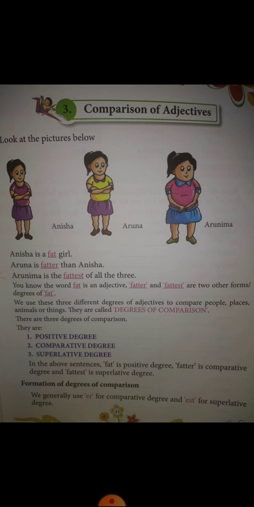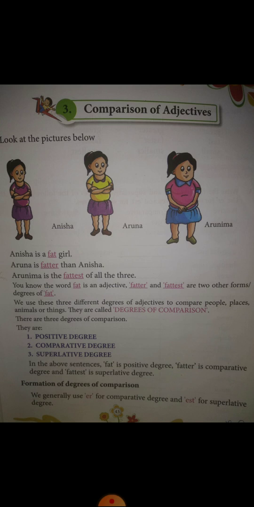So it became fatter. Now you can see that the third girl is the fattest among all 3. Because we have compared Arunima with all 3 girls standing there, right? Among all the 3 girls, Arunima is the fattest. So Arunima is the fattest of all the 3, right? So when we compare anything with more than 2 things, we add est to it. Alright? When we compare anything with 2 things, we add er. When we compare anything with more than 2 things, we add est.